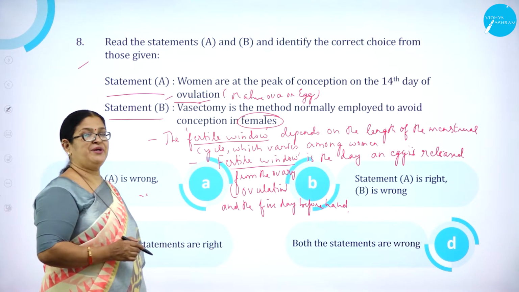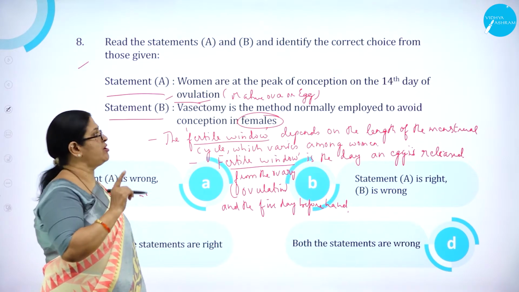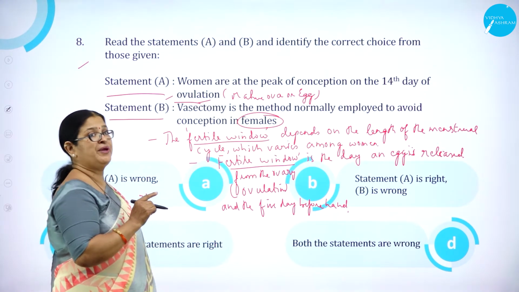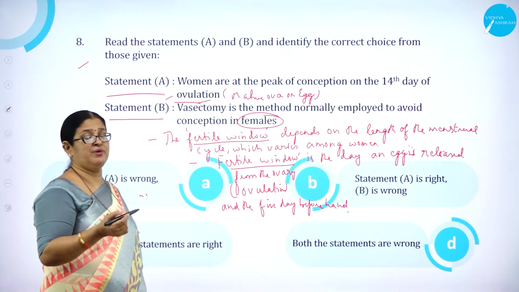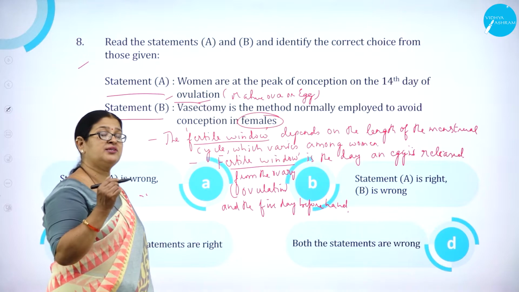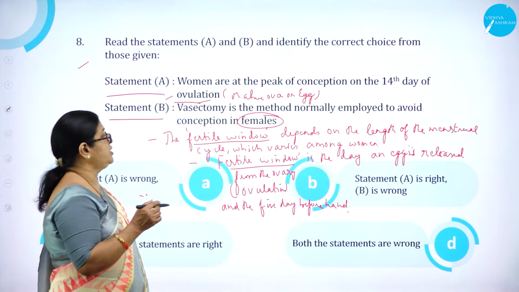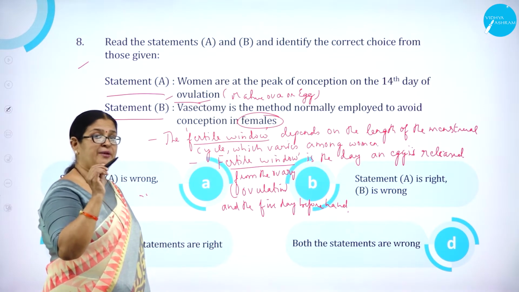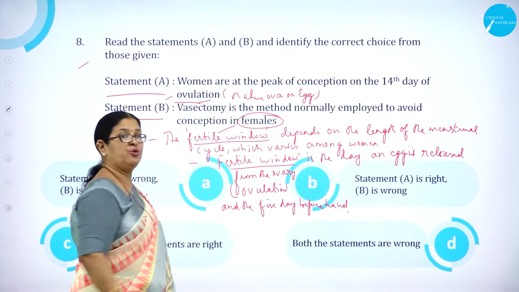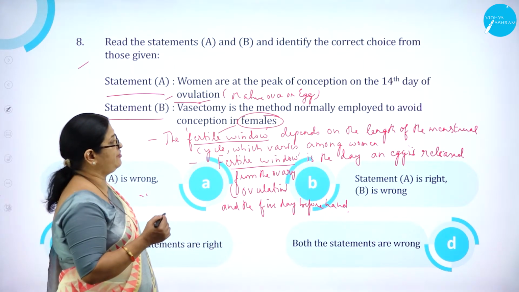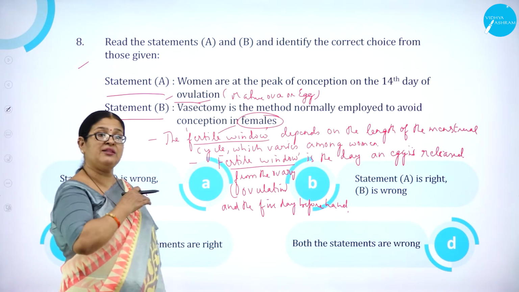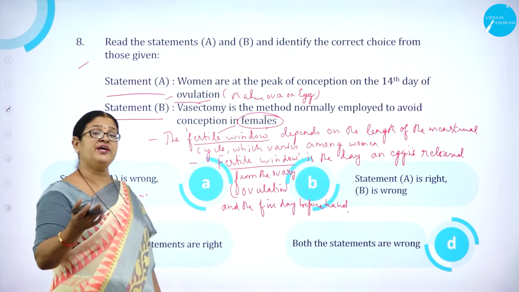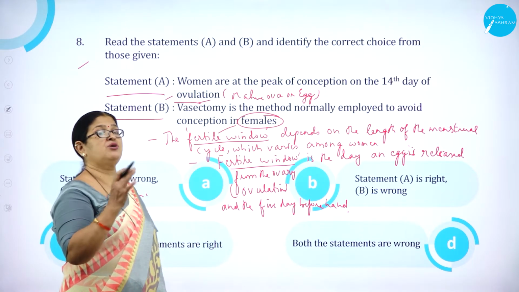What about the statement, whether statement A is right or wrong? Women are at the peak of conception on the 14th day of ovulation. So it is not the same. Ovulatory phase is not the same in all the women. So we call that ovulatory period as what? Fertile window. And this fertile window depends on the length of the menstrual cycle, which varies from woman to woman. It is not the same.